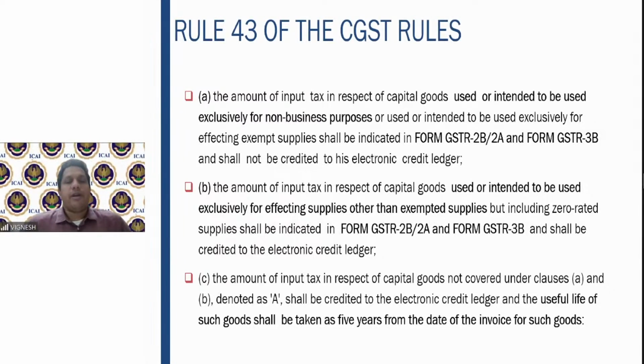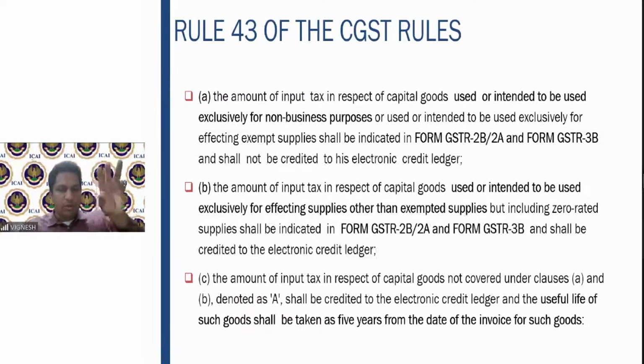Whatever the amount of input tax in respect of capital goods which is not covered in A and B, let us assume it to be A. Please understand very clearly: non-business purpose, don't take the credit; taxable supplies, you take the credit. Apart from that, whatever credit is left out in GSTR 2B, assume it to be A.